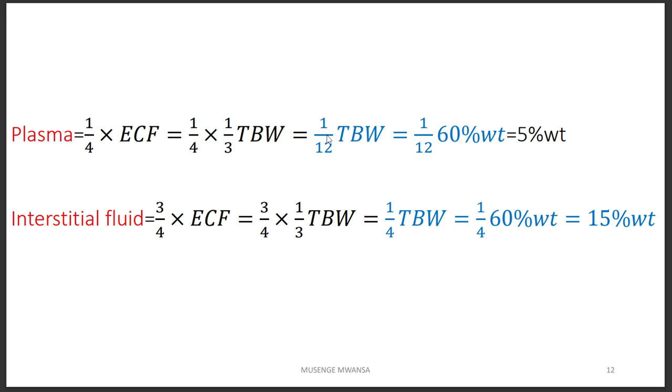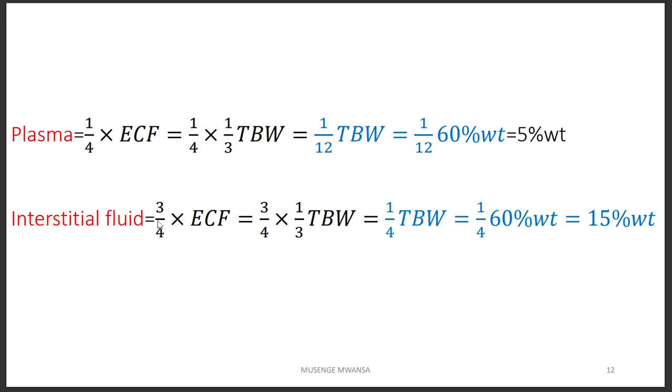So that will give us 1 over 12 of total body water. We also know that total body water for a male is 60% of the weight, meaning that the liquid found in blood is 5% of the weight. Now, this is excluding the cells, just the liquid. The cells found in blood, for example, red blood cells, platelets, and white blood cells, add up to 3% of the weight. So the total blood volume is going to be 8% of the weight because of the cells.